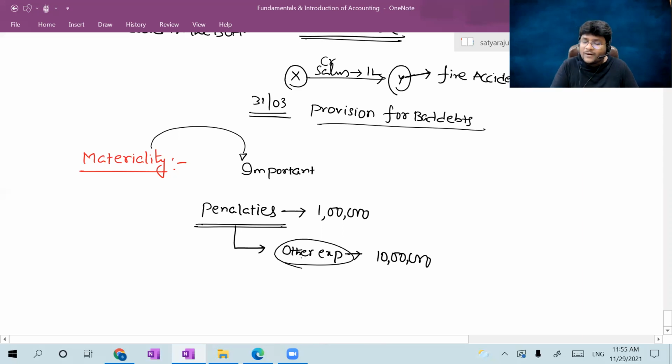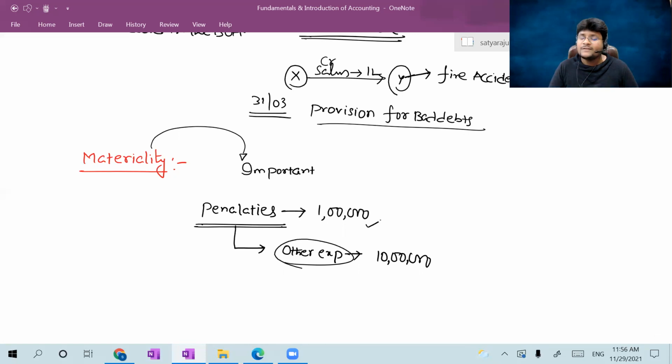If you ignore penalty as a separate line item in the financials, then the decision of the decision maker may change. If you are not putting penalty as a separate line item, if you are just clubbing it into the other expenses, then he thinks, okay, the organization is doing good. There are no penalties against the organization. But if you make a separate line item for penalties, then the user of the financial statement presumes that the organization made some mistake. It acted against the interest of some other parties. That's why the other parties filed a suit on the company or the entity, and then it paid the damages or the penalties.